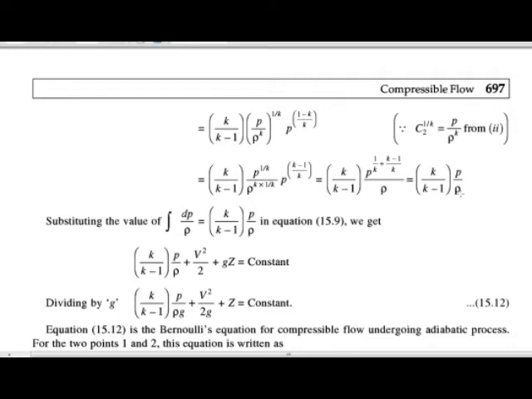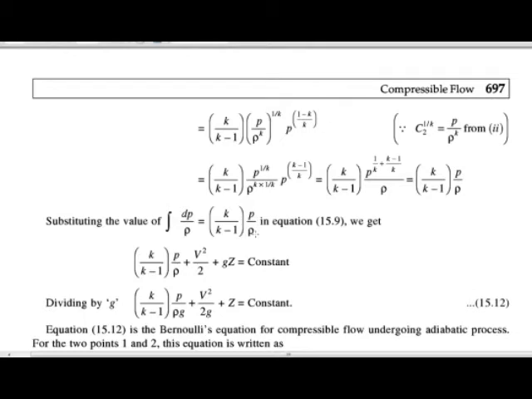So we get the value of the integration of dp upon rho is equal to k upon k minus 1 into p upon rho.